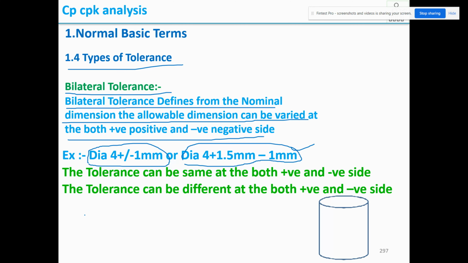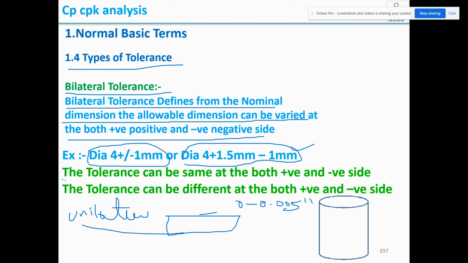Then what is unilateral tolerance? So unilateral tolerance, I missed it. Unilateral tolerance is, say there is a feature and you're telling flatness should be 0 to 0.005 micron. So it is a one-sided tolerance and you're telling from 0 it should be some value. That is called unilateral tolerance. The tolerance can be same at both positive and negative side. The tolerance can be different at both positive and negative side. So both are called bilateral tolerance. Unilateral tolerance is that it is having only one specified value towards one side.